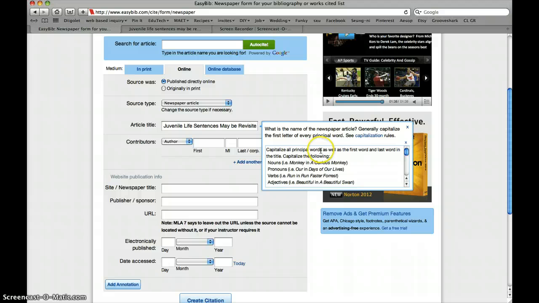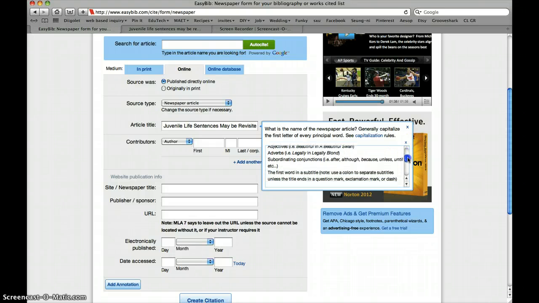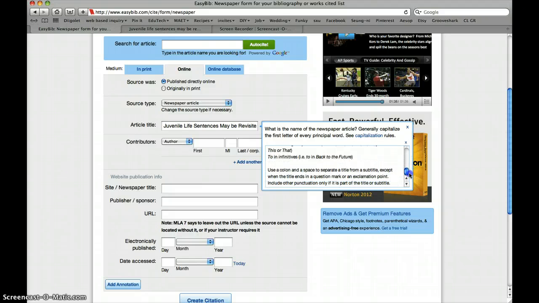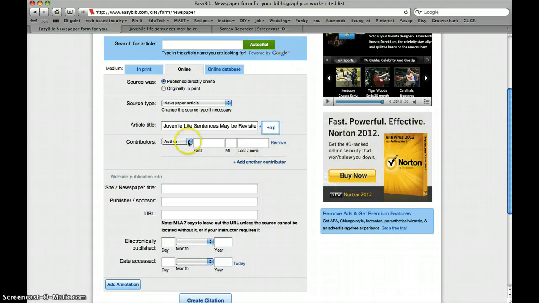Capitalize all principal words as well as the first word and the last word in the title. So capitalize the following: nouns, verbs and adjectives, and it has all of this information for you right here. So if you don't know what to capitalize and what not to capitalize, the help button will help you out with that as well.